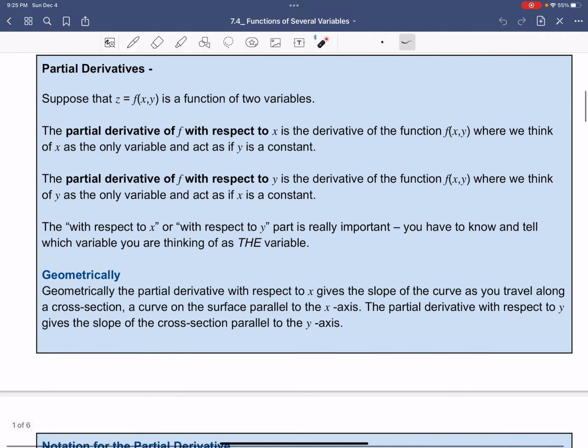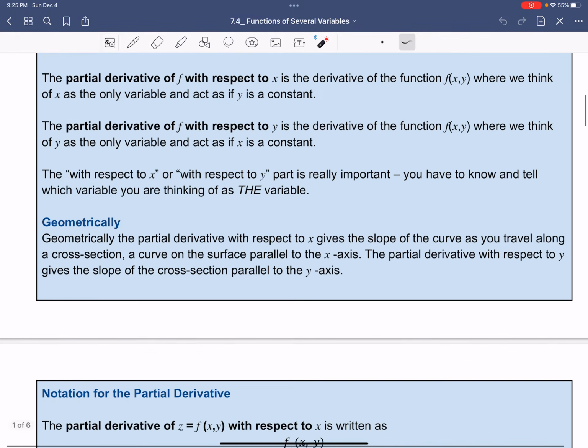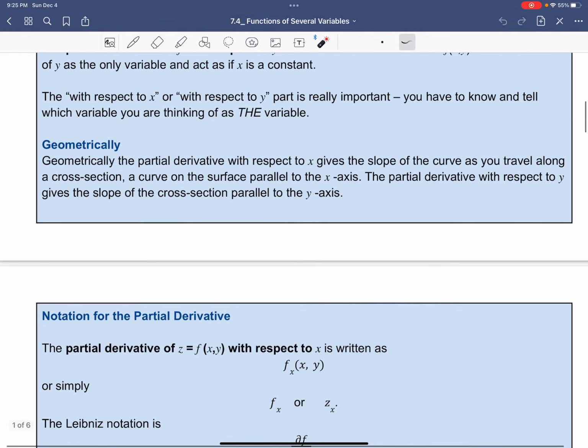So the "with respect to x" or "with respect to y" part is really important, right? You have to know and tell which variable you're thinking of as the variable. It's important for us to know and be clear about that when we're asked to compute the partial derivative, and how this applies geometrically.